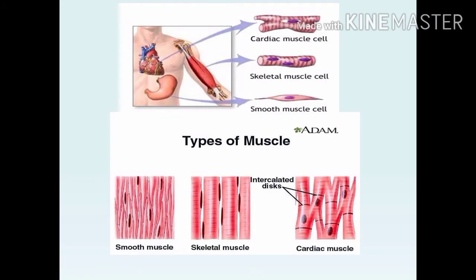See this picture. Cardiac muscle is found in the heart of the human body. Skeletal muscle cells are found in the skeletal system. The smooth muscle cells are found in inner organs like the stomach and intestine. These diagrams are very important: smooth muscle, skeletal muscle, and cardiac muscle.